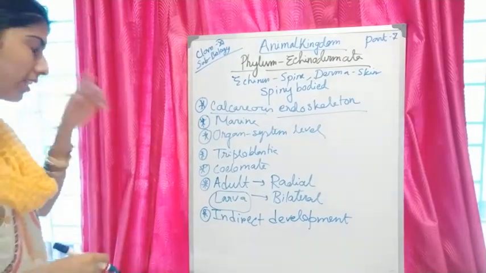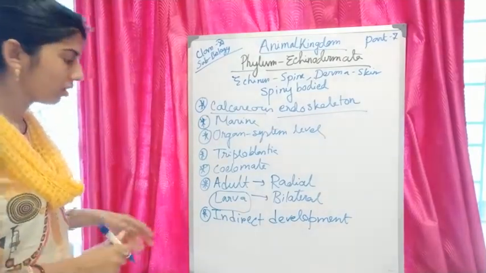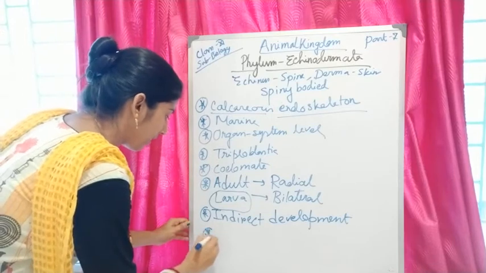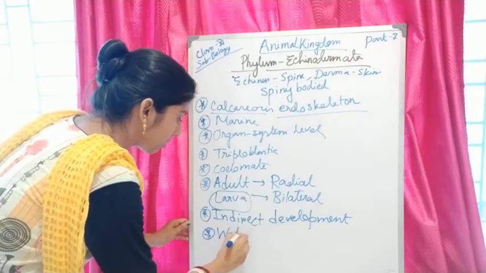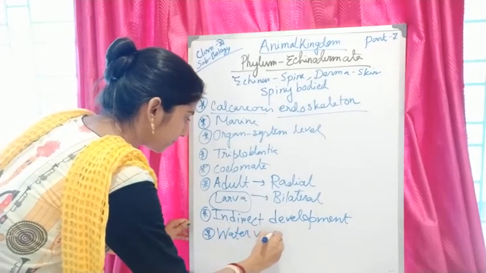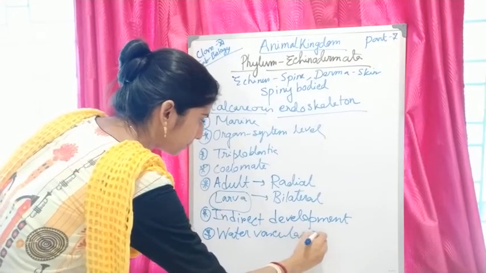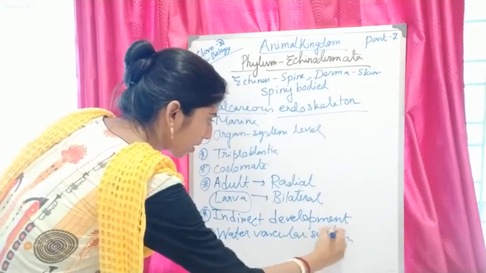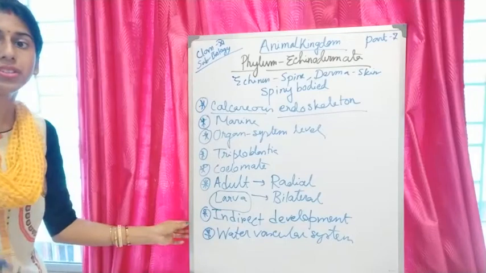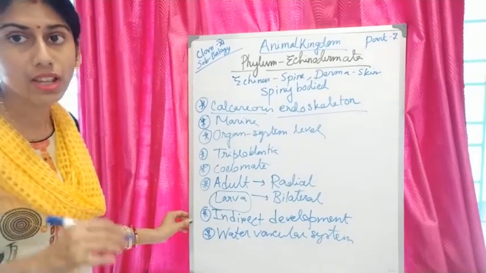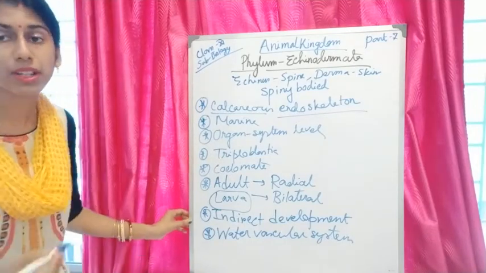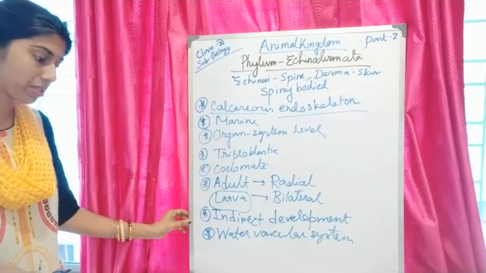What are the other properties? Another important feature they have is the water vascular system. What is the function of the water vascular system?